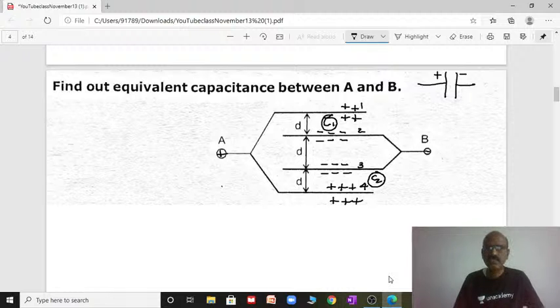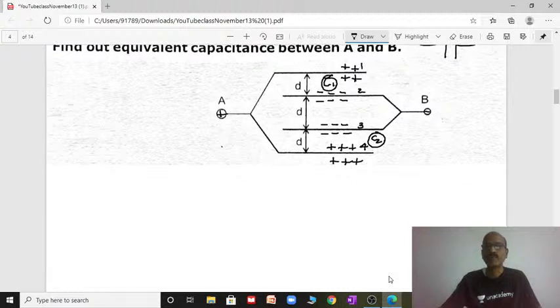Now in this case, only two capacitors are connected between A and B, side by side, in parallel. That's it. So this can be redrawn by modifying the circuit. First step, give a number to each plate. Second step, apply the positive and negative terminals, that means both ends connect to the cell or battery.